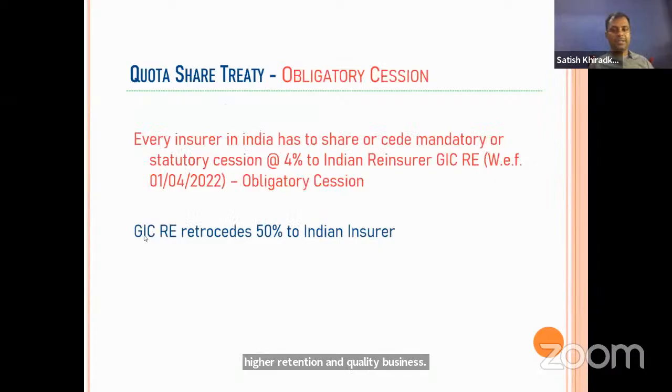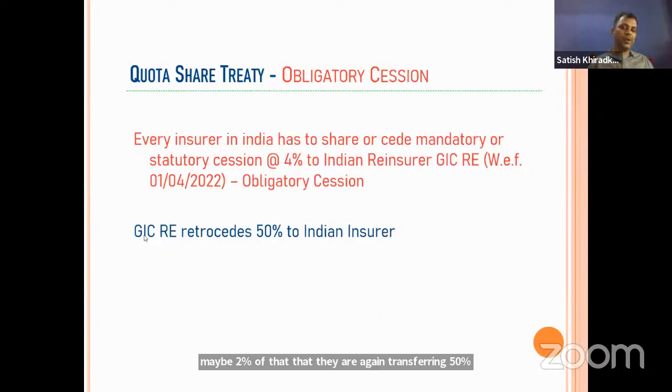Now, the obligatory cession we already discussed, that 4% is there with GIC Re. Further to that, one more thing you have to remember: whatever GIC Re is accepting from Indian insurers, they are retroceding 50% again back to the Indian insurers. So whatever 4% is coming to GIC Re from all the insurance companies in India, out of that they are again transferring 50% of the business.